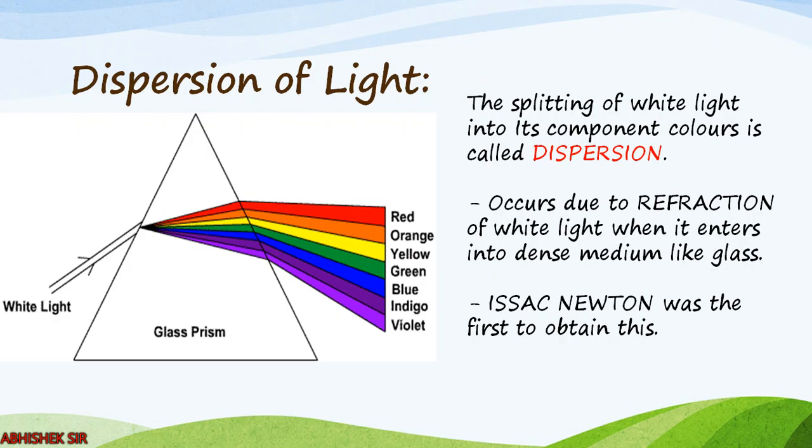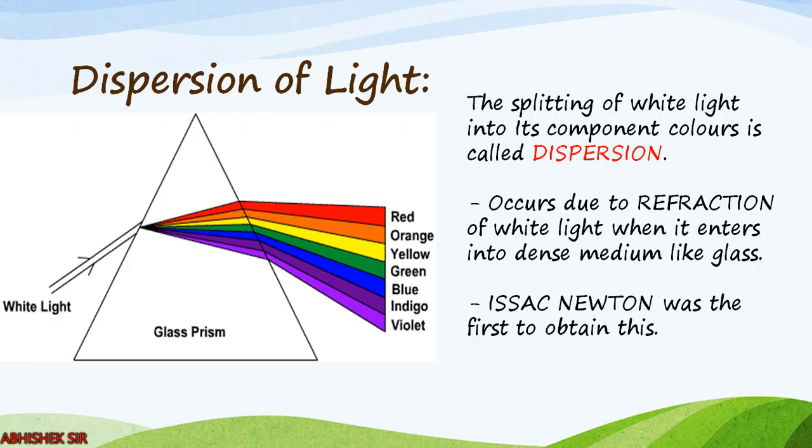So moving to the main part, you can see in the figure we have a glass prism. What is a glass prism? I hope in mathematics geometry you have learned about prism. Okay, so it is a solid object which is having triangular base.